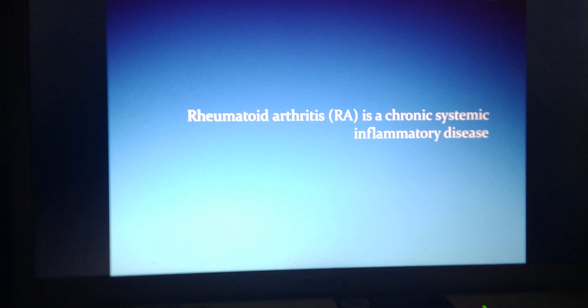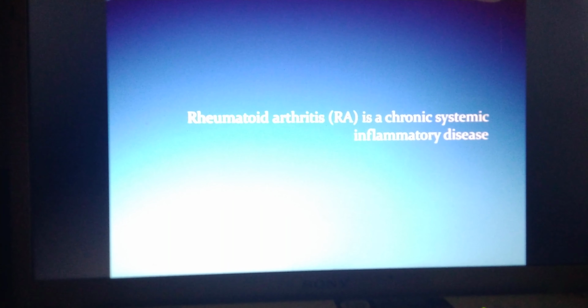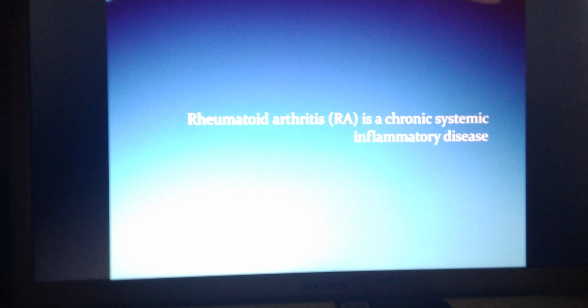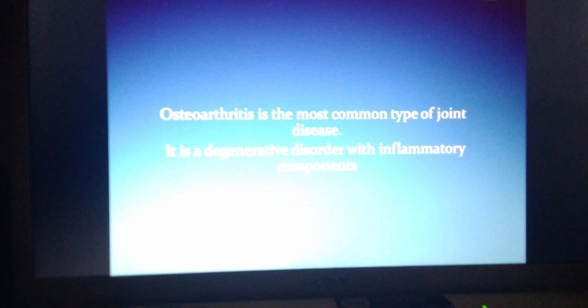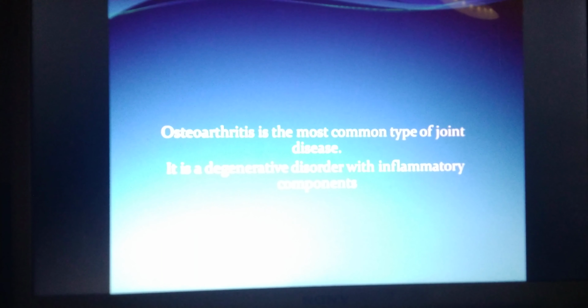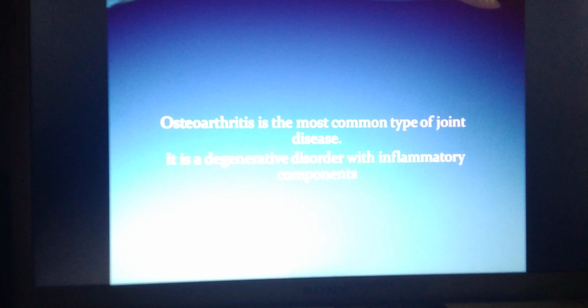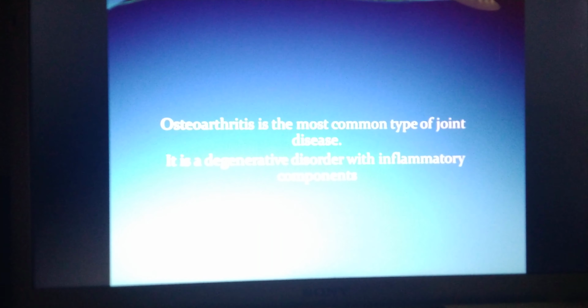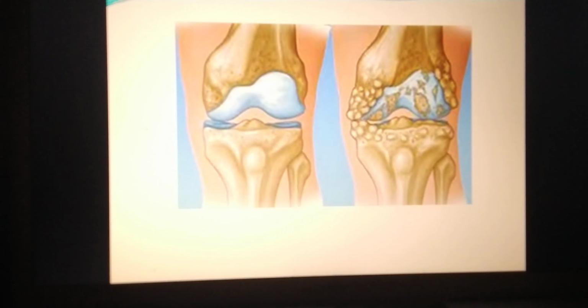So as I said, rheumatoid arthritis is an immunological problem. Your body recognizes your joint tissue as foreign tissue and starts to produce antibodies against it and destroy that cartilage. But the most common is osteoarthritis, where there is a wear and tear in the cartilage. It's a degenerative change. The more we use the joint, the more arthritic it becomes. Along with that, there is also an inflammation that causes swelling and redness.